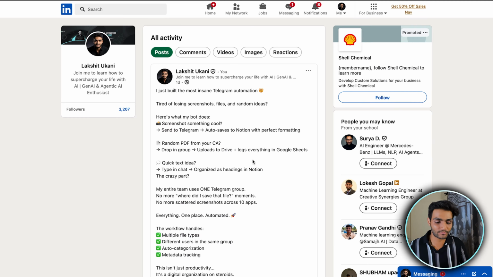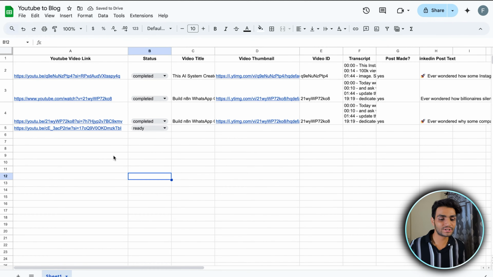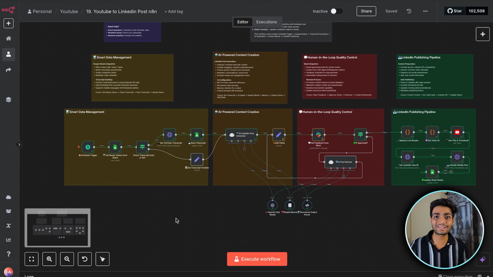So let me show you the workflow. This is the real scenario workflow which we are going to build today. This is my Google Sheet where I just paste my video link over here, and in the status I make it ready, and the rest of the things will be filled by the AI agent over here. So let's run it. Let me execute the workflow.